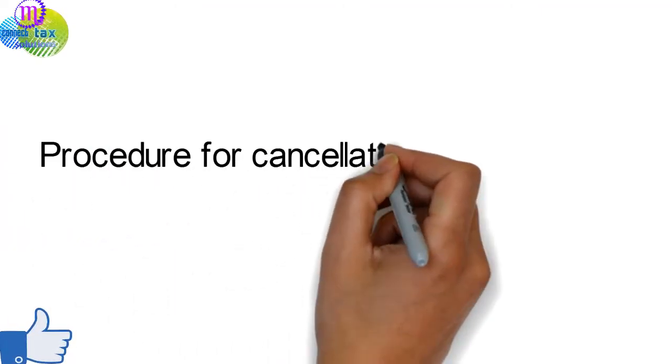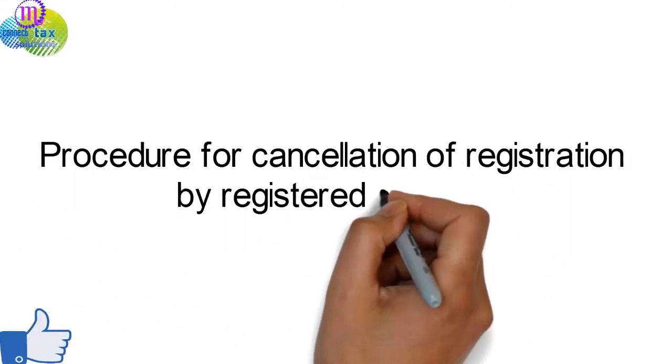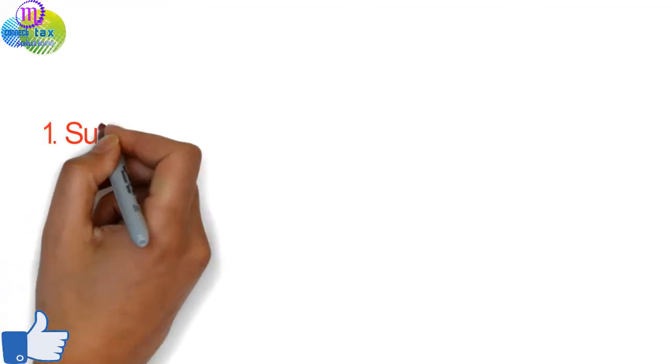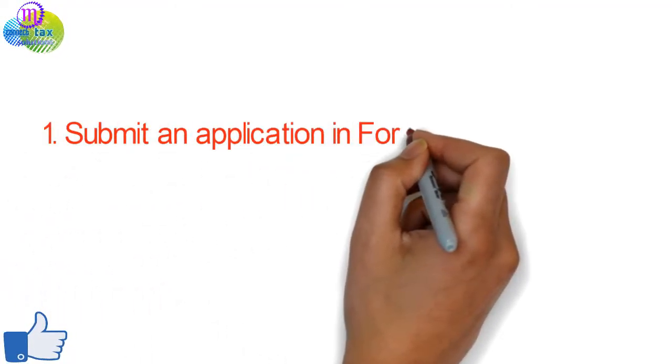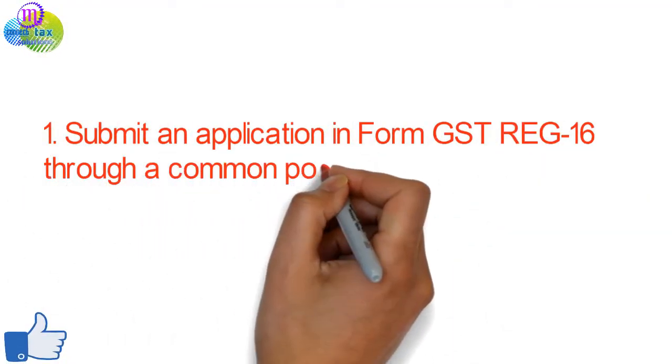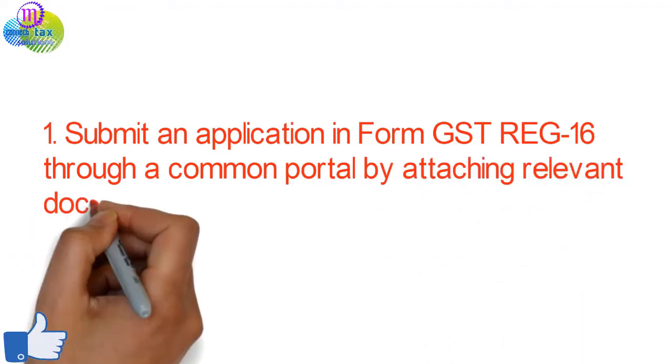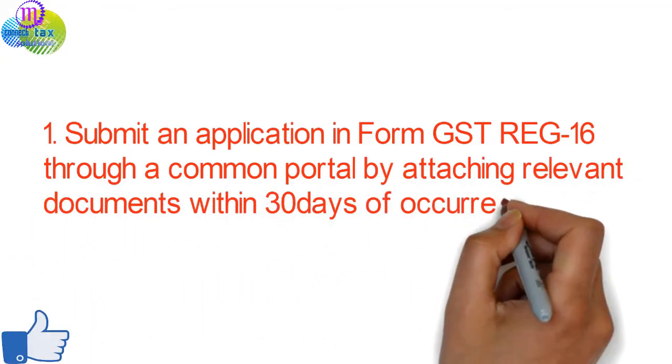Procedure for cancellation of registration by registered person. 1. Submit an application in Form GST REG-16 through the common portal by attaching relevant documents within 30 days of occurrence of the event.